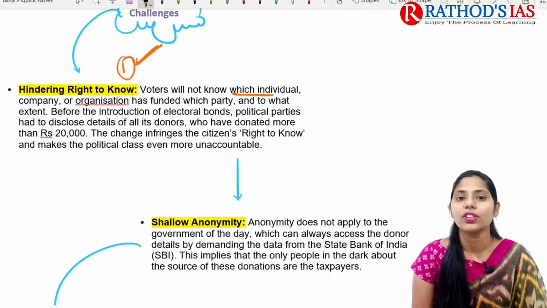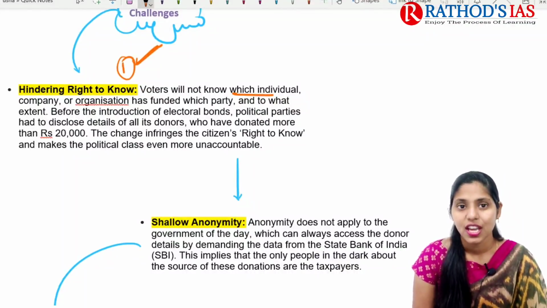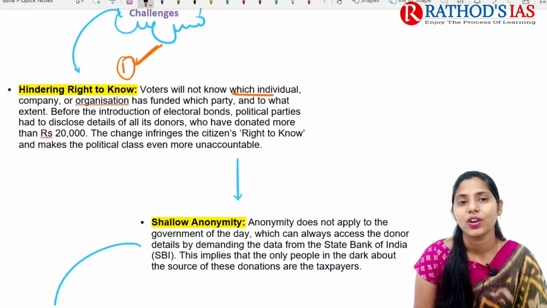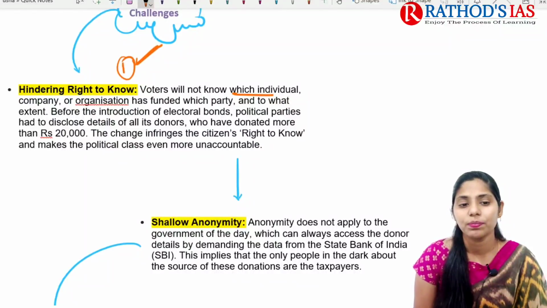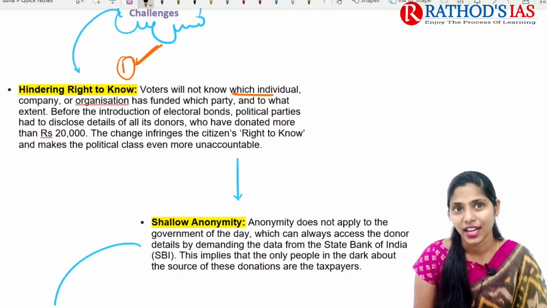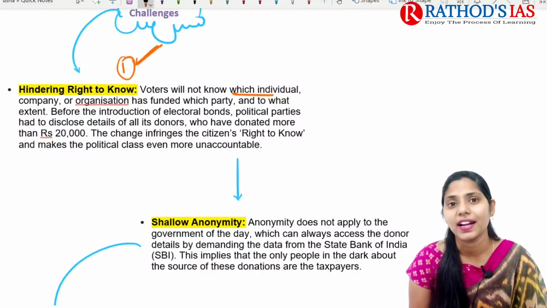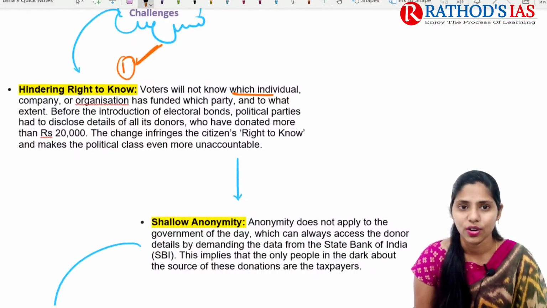Before the introduction of electoral bonds, political parties had to disclose the details of donors who donated more than 20,000 rupees. This change infringes the citizens' right to know and makes the political class even more unaccountable. Because of this, political parties will become even more unaccountable.